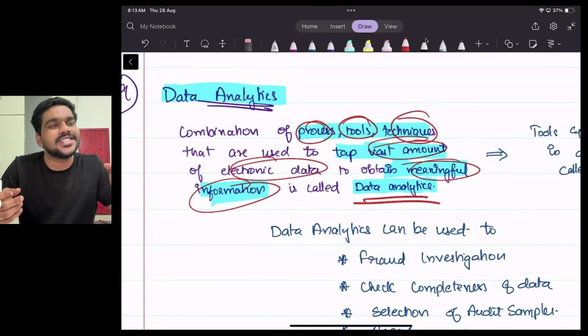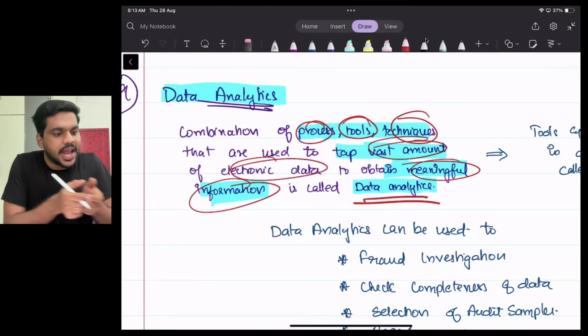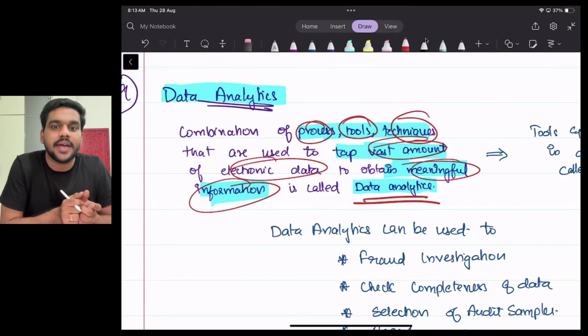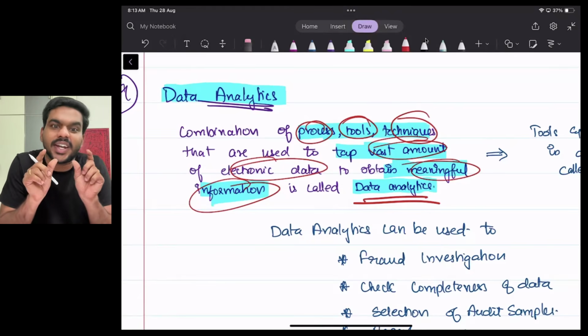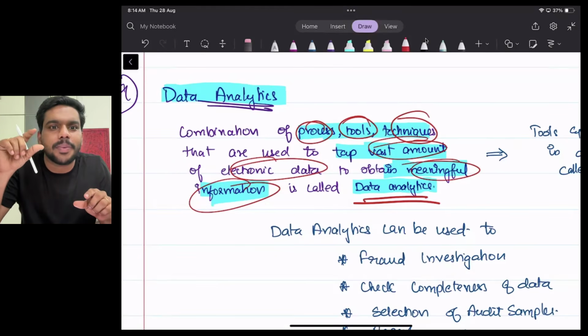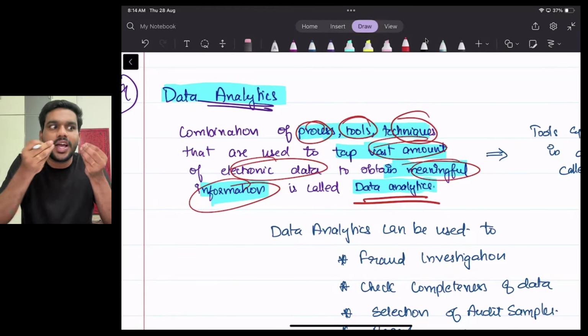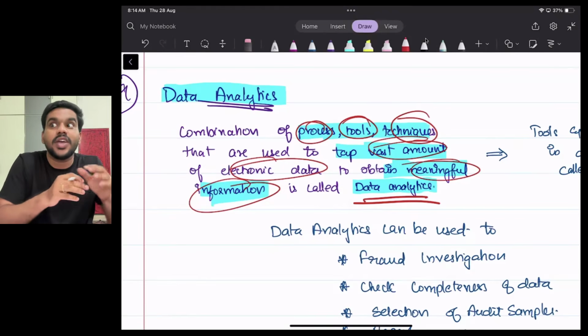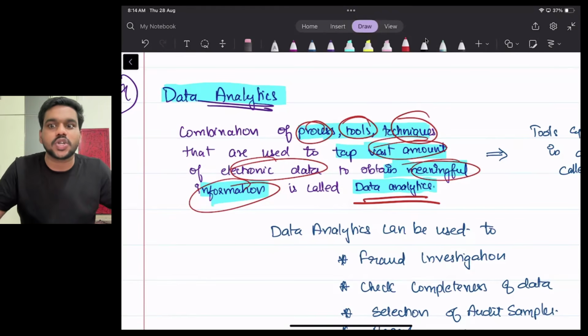Simple example, I am using ChatGPT. Sometimes there will be huge big topics. What I will do, I will just click a picture and upload it in ChatGPT, and I will ask ChatGPT, can you please help me to understand this in a very easy manner? So ChatGPT will give me a short crisp note of that particular topic. That is also a kind of data analytics. So we are using some tools by which we are able to analyze a large volume of data. That is called data analytics.